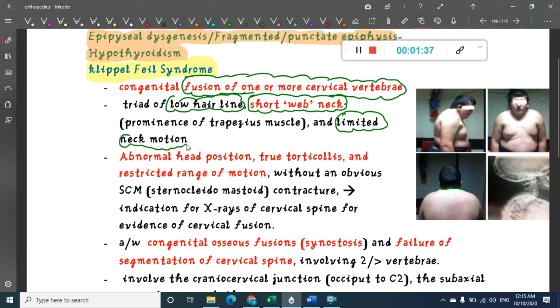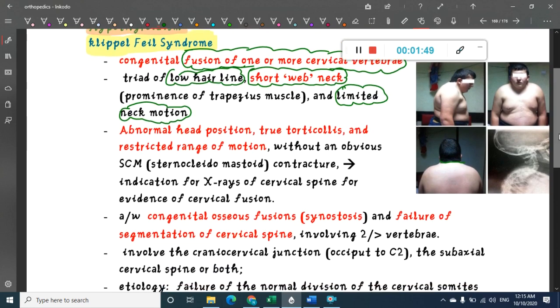Why is there limited neck motion? This is because of fusion of one or more cervical vertebrae. In Klippel-Feil syndrome, the extra clinical features include abnormal head position. Sometimes you even see true torticollis, as well as restricted range of movements.